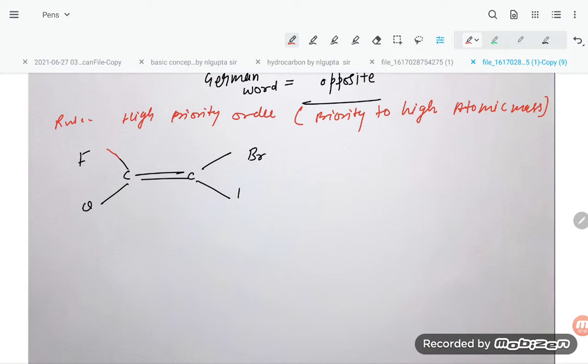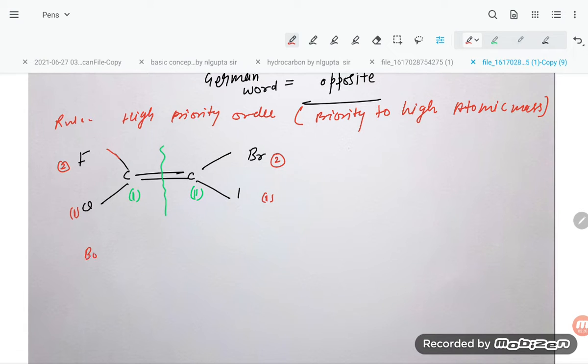So which is having high atomic mass? This compound is split into two parts, separate houses, and we have to see both carbons separately. So this chlorine will be first priority, then the fluorine. Now come to the second carbon. Iodine will be first priority, and bromine is the second.